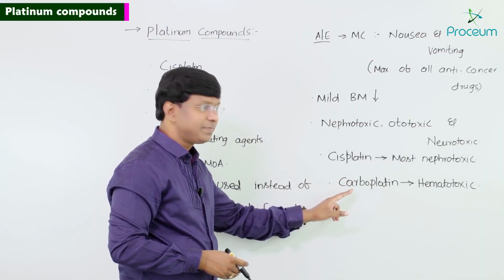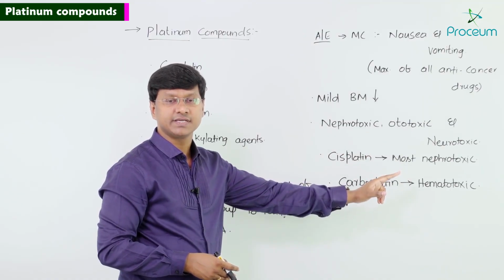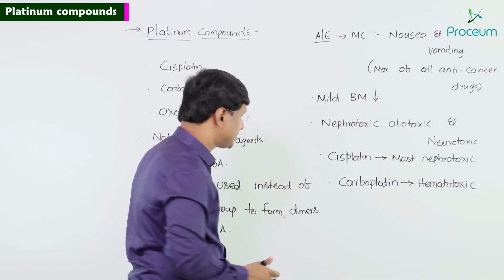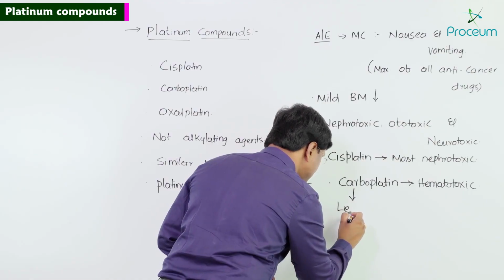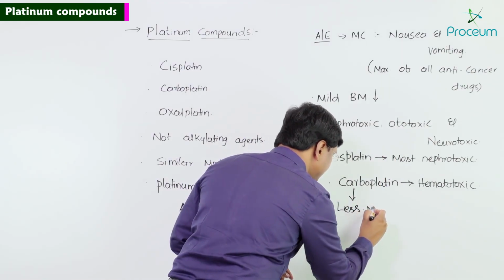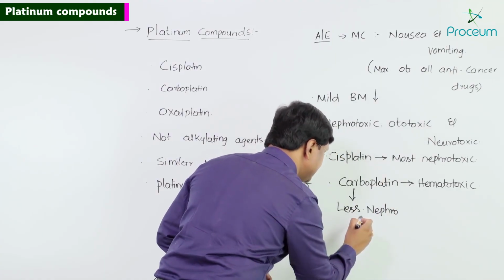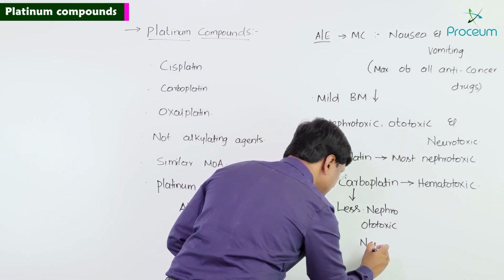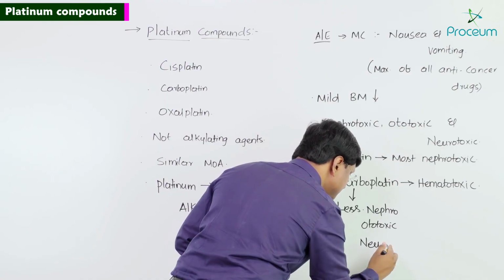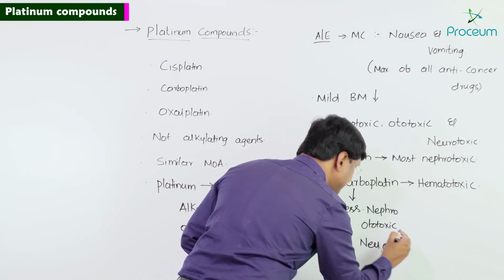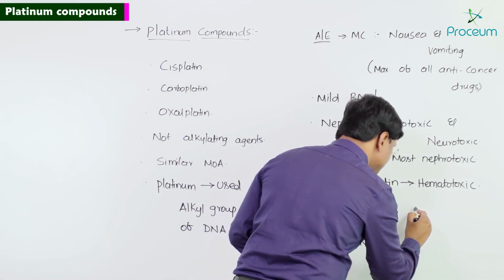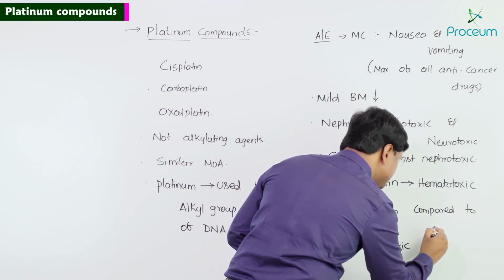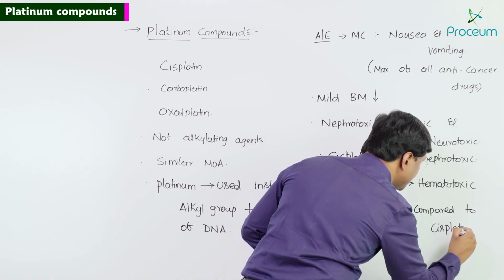Carboplatin is mostly hematotoxic, but it has less nephrotoxic, ototoxic, and neurotoxic potential compared to cisplatin.